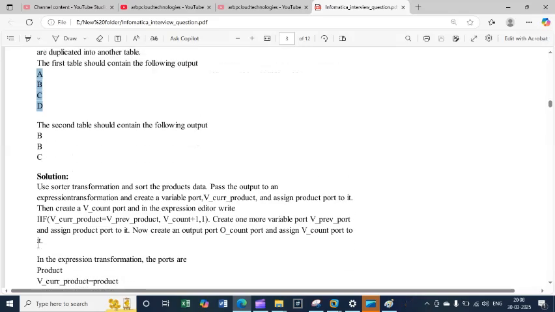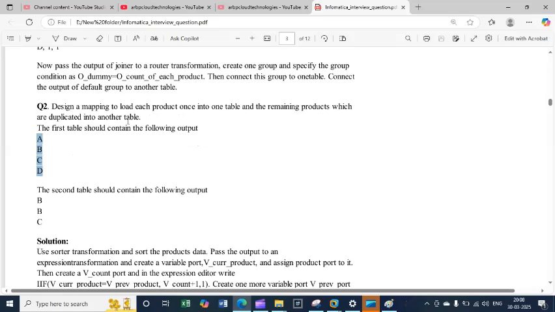So what kind of information, like design mapping to load each product once into one table, and the remaining products which are duplicates into another one. This kind of data I need, right? The first table contains the output like this. Here is the output, right? So the output should be like this.